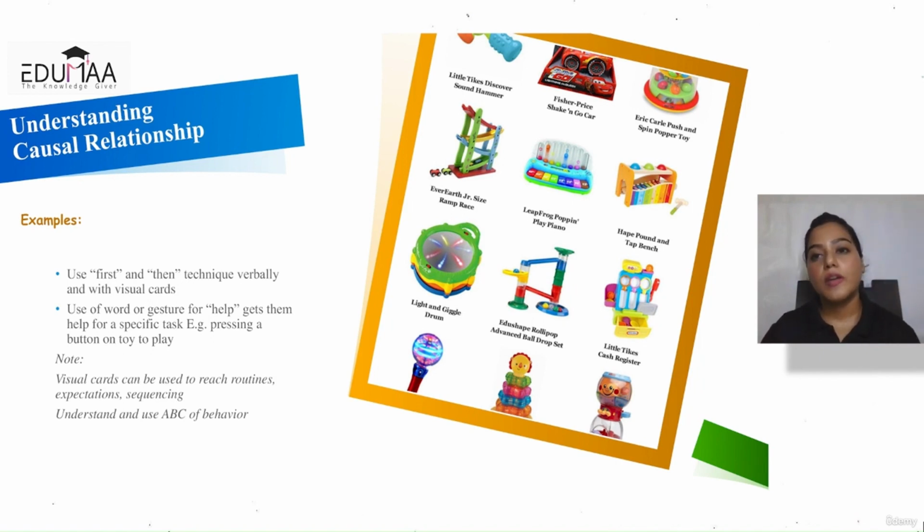So you can use those kinds of sensory toys initially to help your child understand that cause and effect relationship, the causal relationship. If they're not able to do that themselves, but they like that movement, that sound, that light, just help them learn the way to touch the button. You do this. So you can use those prompts, the gesture and physical prompts, and reduce them, and then help them become independent and play themselves. This is a way you can definitely work on at home and help your child understand the causal relationship.